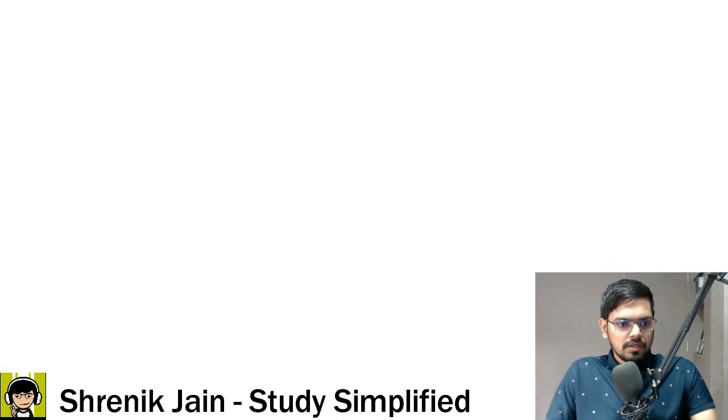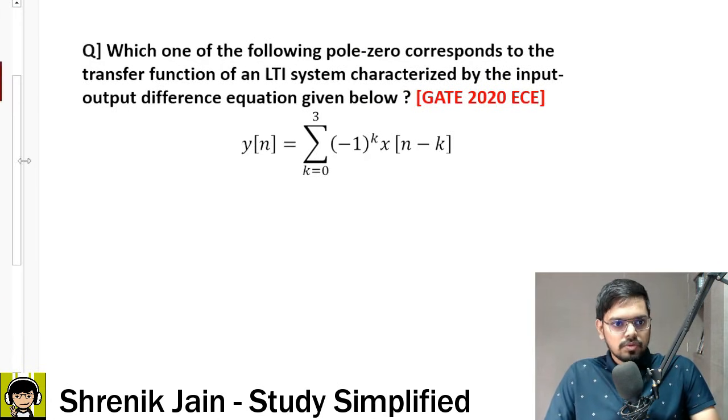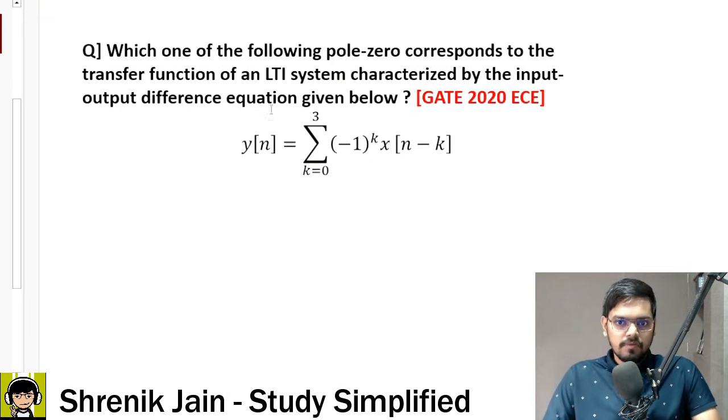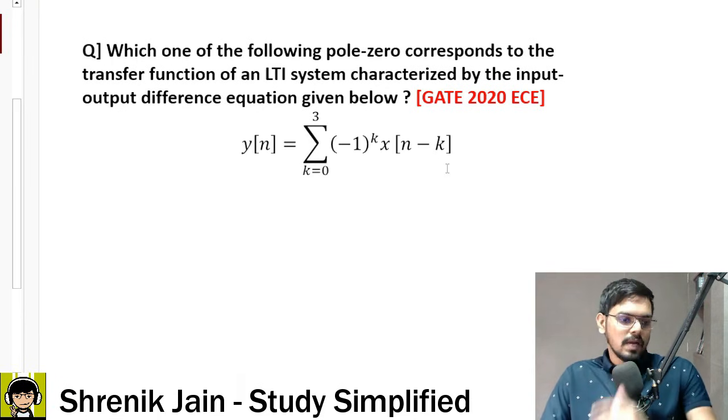So the next question is coming in front of your screen. Check it out. One more good question, but this question requires 2 slides. Okay, so read this slide. Which one of the following pole-zero plots corresponds to the transfer function of an LTI system characterized by the input-output difference equation given below? So please write it down. This is the difference equation: y of n is equal to summation k going from 0 to 3 of (-1) to the power k times x of n minus k.